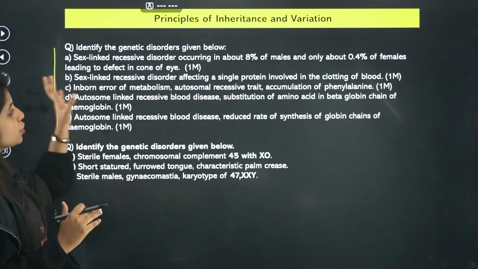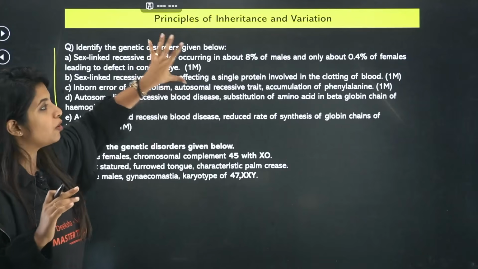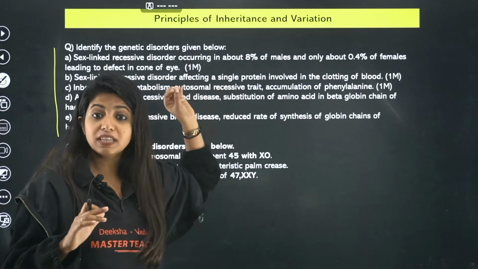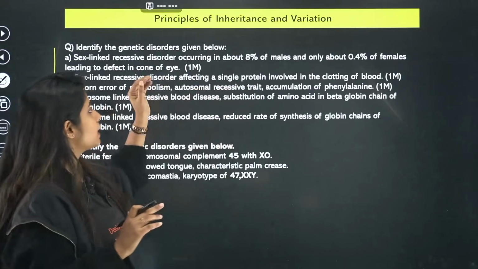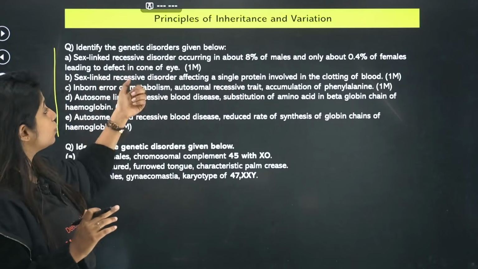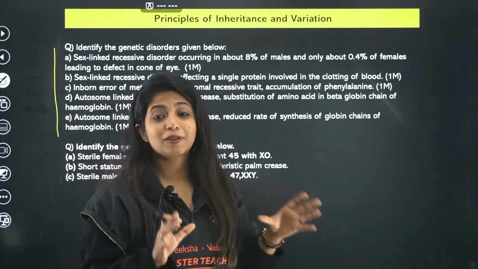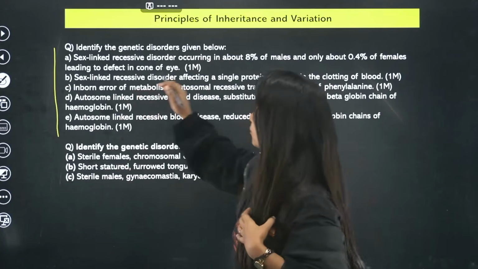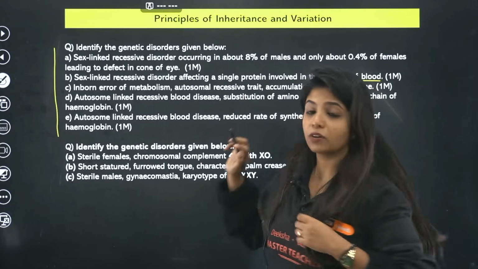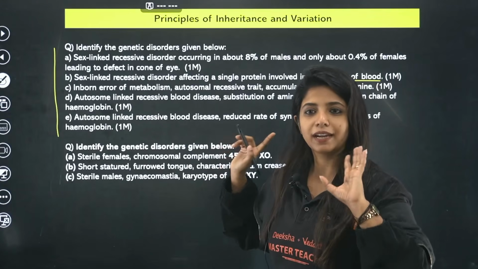Now, disease related questions could also be coming in. While I kept this question, I need you to understand that this question is a sum of lots of diseases. So while you try to solve this question, basically you have to go ahead with each of the diseases separately. Sex-linked recessive disorder occurring in only 8% of males and only 0.1% of females, leading to a defect in the cone of the eye: color blindness. Know everything about color blindness, any type of question could be coming from color blindness. Now, sex-linked recessive disorder leading to a problem in clotting of blood: hemophilia. There are only 2 sex-linked disorders in your NCERT, color blindness and hemophilia.